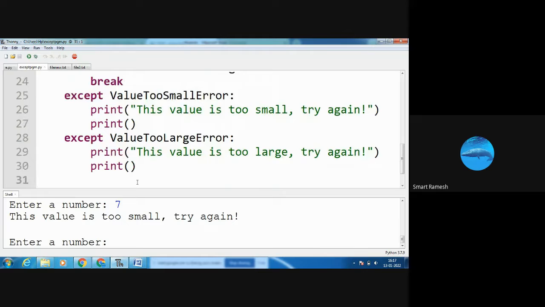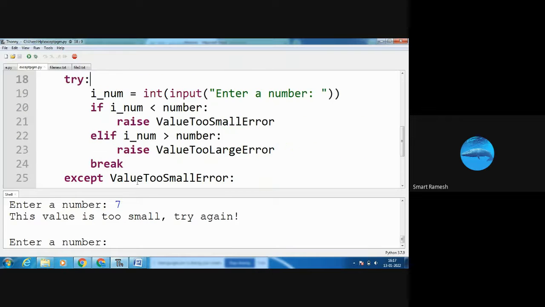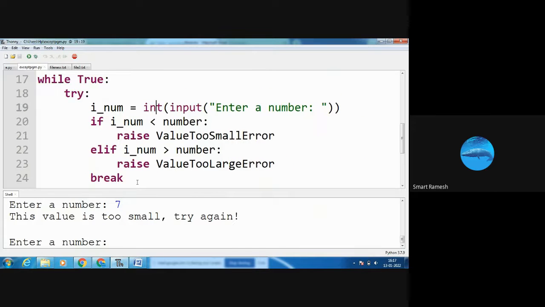Again it goes to the while loop. Again it is asking to enter a number. Okay, see, this time I am giving 10. 10 means what will happen? Here 10 is less than 10, condition false. If 10 is greater than 10, again condition false. So it is going to break the while loop.